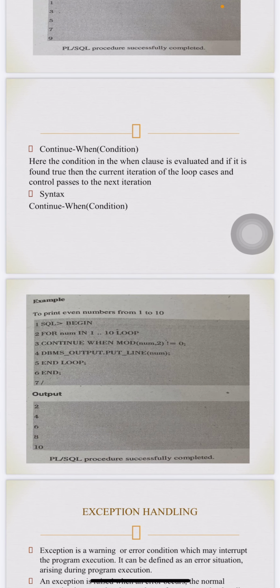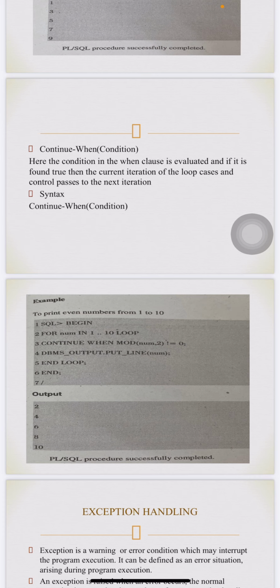First of all, begin, for number in 1 to 10 loop, continue when mod(number, 2) = 0; dbms_output.put_line(number); end loop; end. The output is 2 4 6 8 10. This is the even numbers.